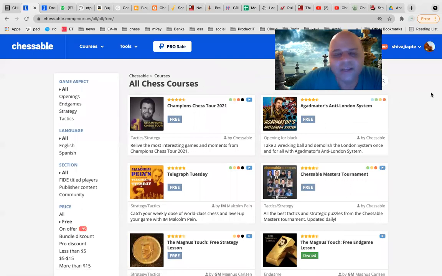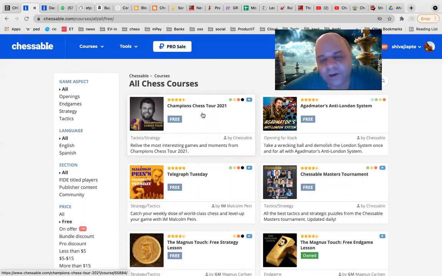There is a concept of slots. You have to add a course to a slot. In the free category you have 5 slots, so at a time you can be looking at 5 courses, and that itself is enough. Once you finish one, you can take it out of the slot and add another one.